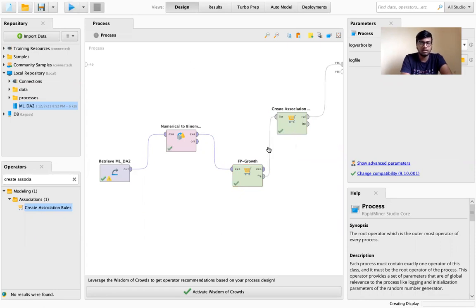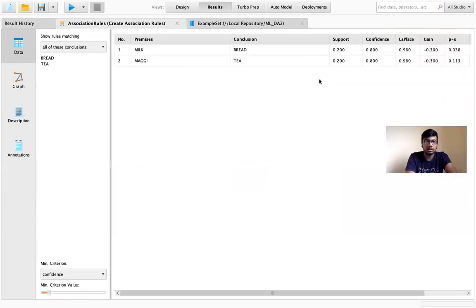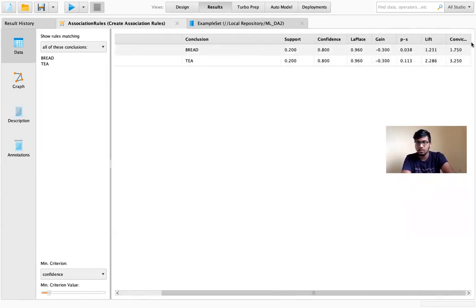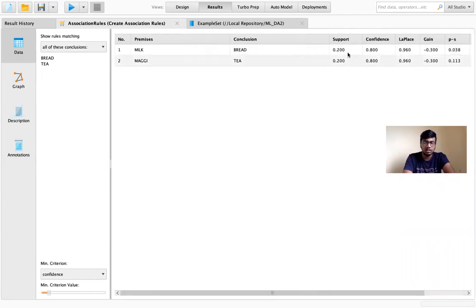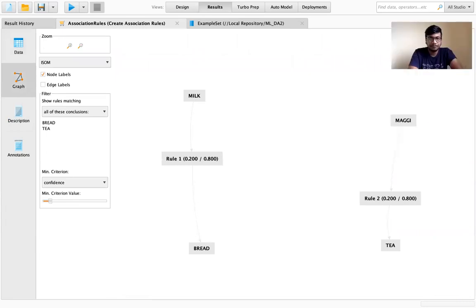So when I run this, it is showing Milk and Maggie. For Milk and Maggie, it is showing support, confidence, Laplace, gain, PS, lift, and conviction values. It is giving the confidence value as 80%. So I'll be showing you the graph, and you will understand clearly.